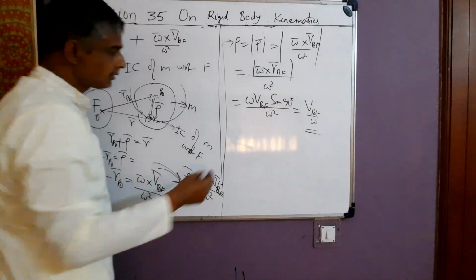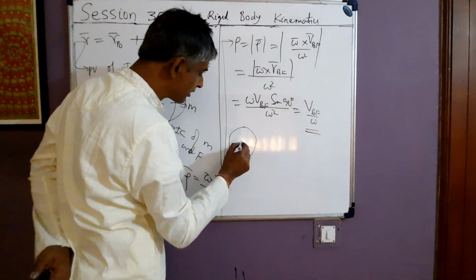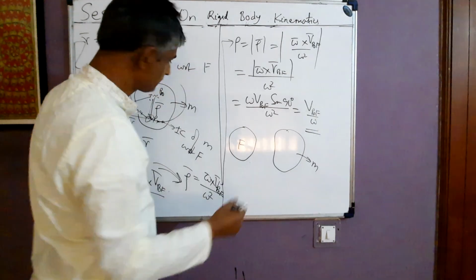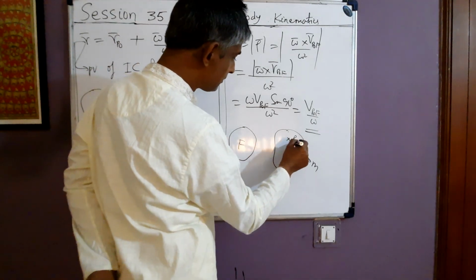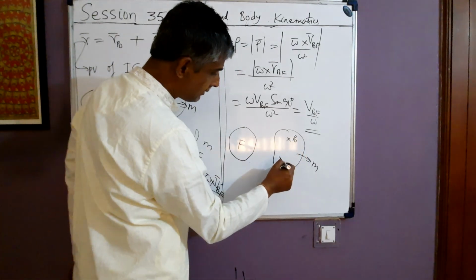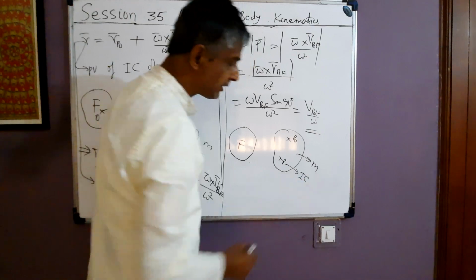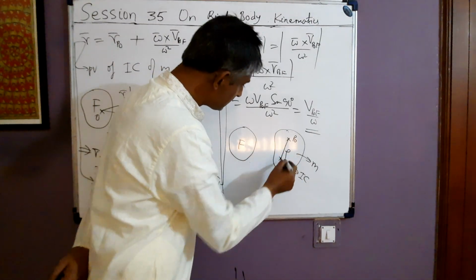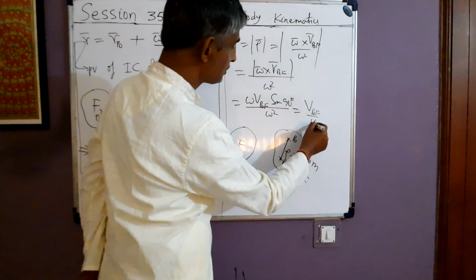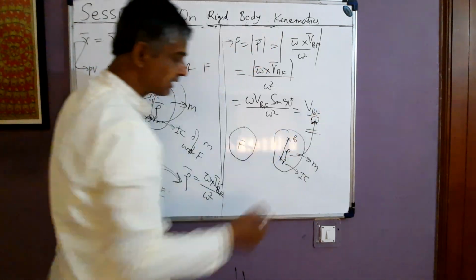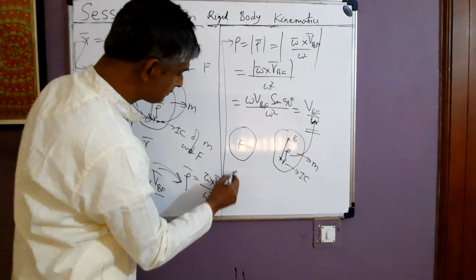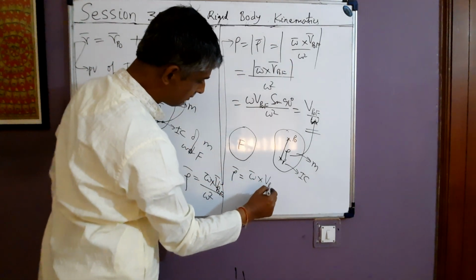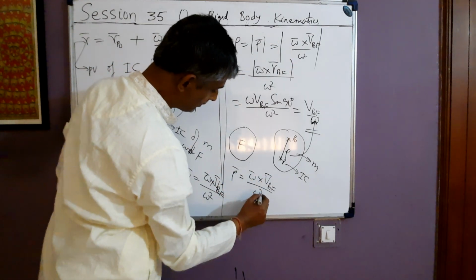What I am saying is this. I just re-explain it. This is the frame f. This is the frame m. P naught is some location of m. P is the IC of m with respect to f, and IC and P naught are in the same base plane. This is the distance rho, where rho is equal to v p naught f by omega, and vector rho is along which vector? It is along omega cross v p naught f by omega square.